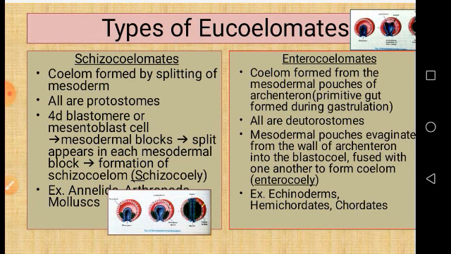One is schizocoelomates. Let us discuss schizocoelomates. Schizocoelous development of coelom: in protostomes, the coelom forms by a process called schizocoely. That means in schizocoelomates, how the coelom is formed is called schizocoely. How is it formed? Let us see. First of all, the archenteron is formed, and then the mesoderm splits into two layers.